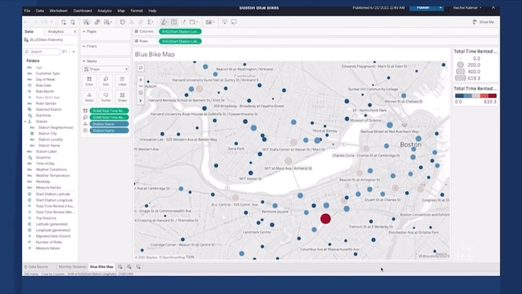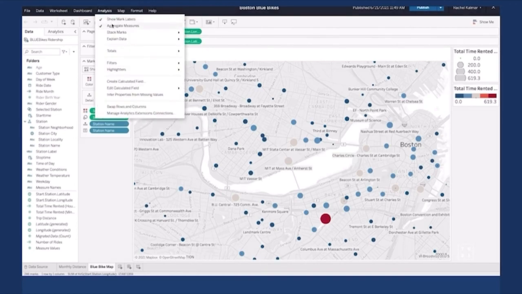Now I just showed you the viewing experience. Explain Data also has added additional capabilities for authors to customize the experience for your dashboard viewers. So from within the authoring experience, I can go to the analysis menu here, I can go to Explain Data, and I can go to Settings.